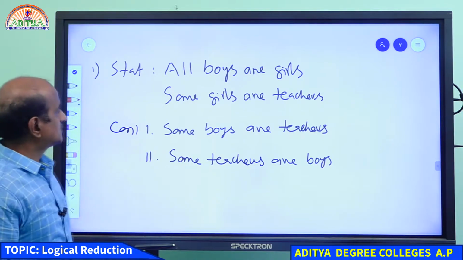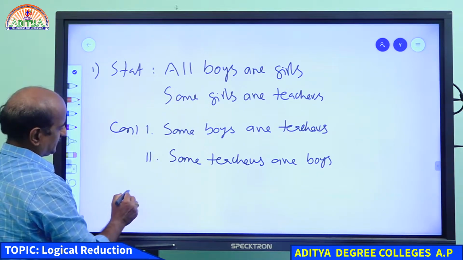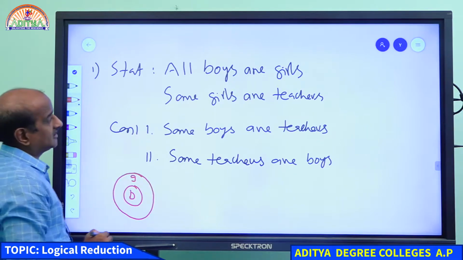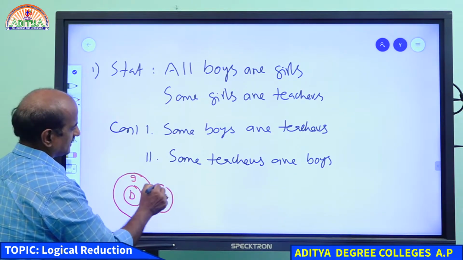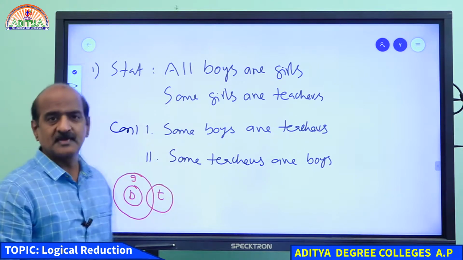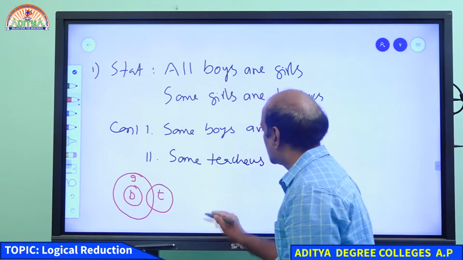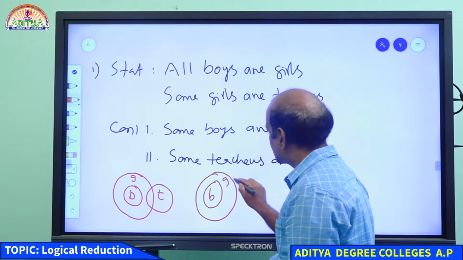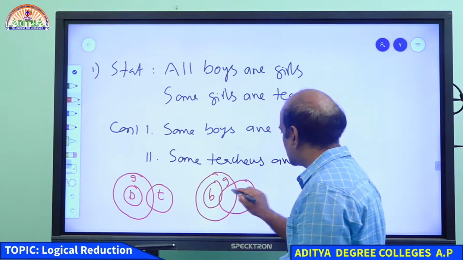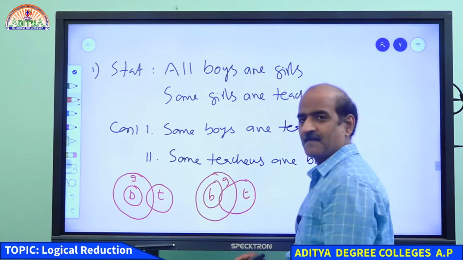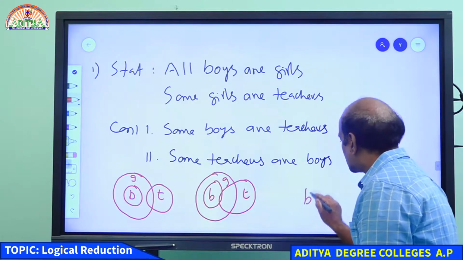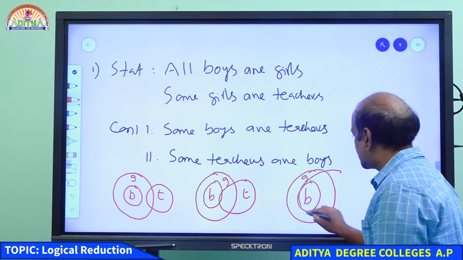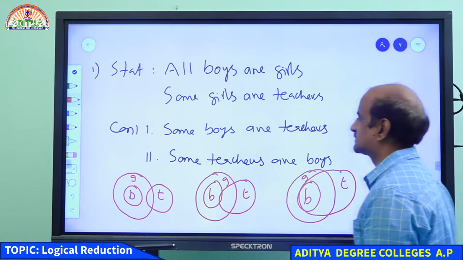Yes, students, exactly. So what I told you is all boys are girls. If you take the set of boys, all these boys are girls. And now some girls are teachers. Some girls are teachers means we can consider something like this. This is one way of consideration. And we have another way of representation because all boys are girls. When it is given some girls are teachers, we can also take these particular girls and conclude them as teachers. And of course, we have another option as well. Yes, this is girls. And some girls are teachers. We can also take some girls are teachers like this.